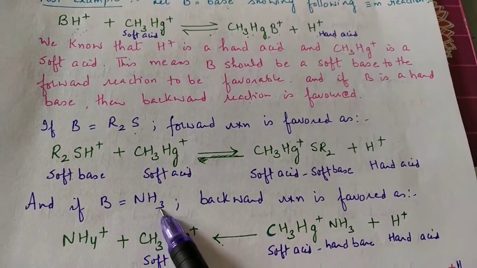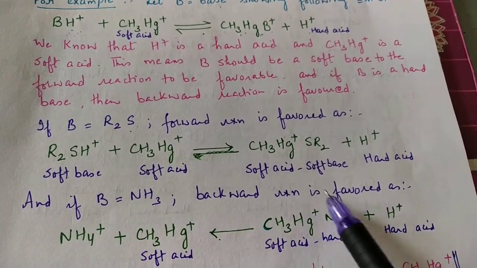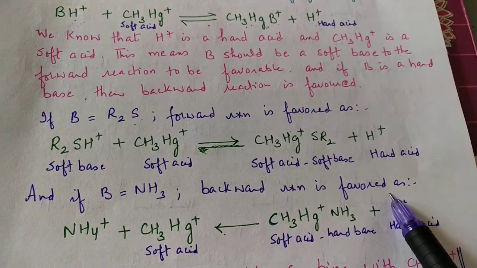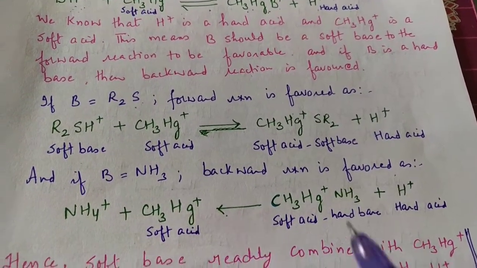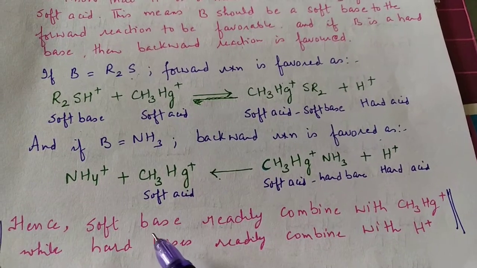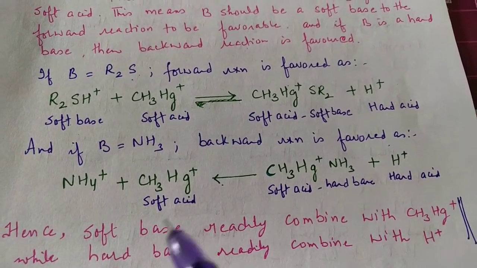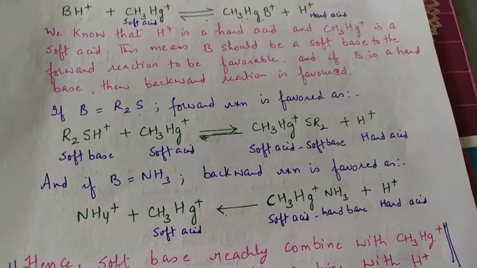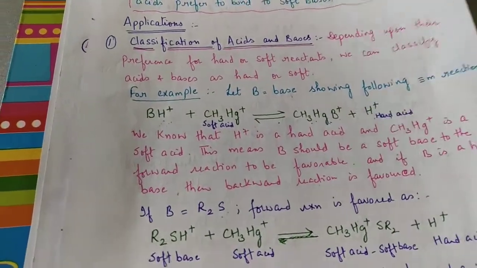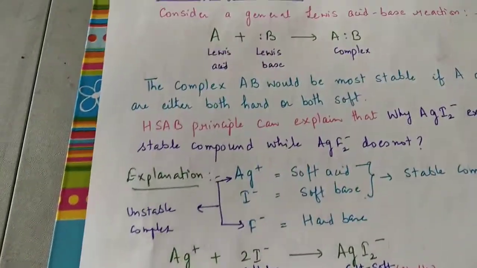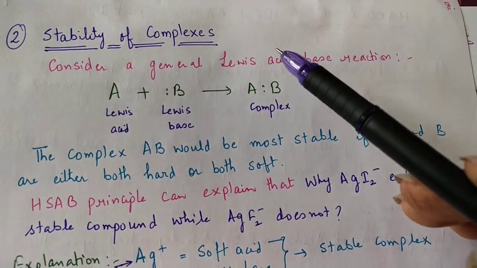When B is ammonia, it is found that the reaction goes backward, so that means ammonia is a hard base. So we can predict the soft bases because they readily combine with the soft acids, and hard acids combine with the hard bases. Now next we come to the second application. It is very important. It is the stability of the complexes.